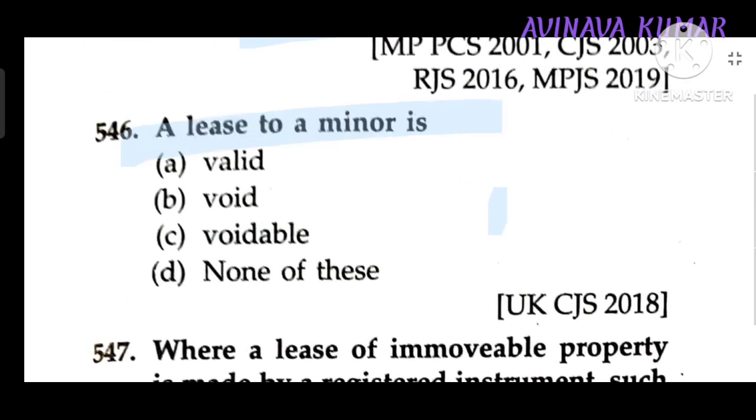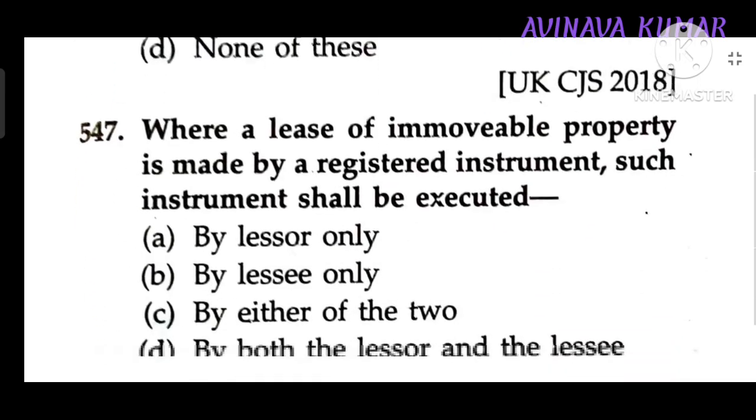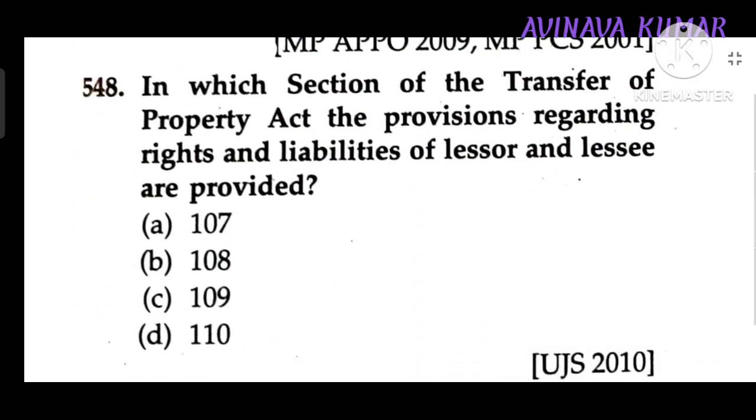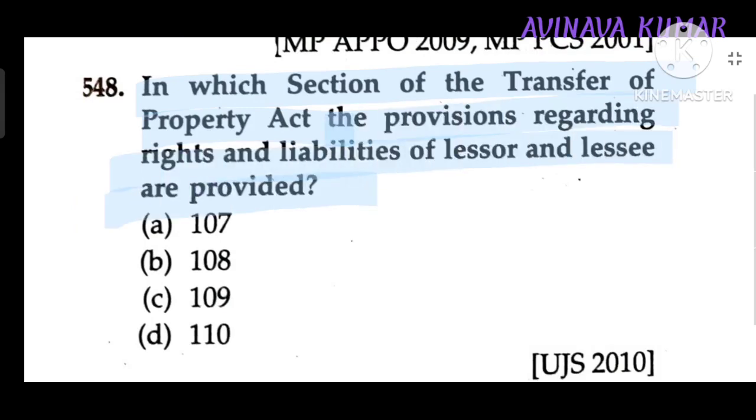A lease to a minor is void. Where a lease of immovable property is made by registered instrument, such instrument shall be executed by both the lessor and the lessee. In which section of TPA is the provision regarding the rights and liabilities of lessor and lessee provided? Section 108.